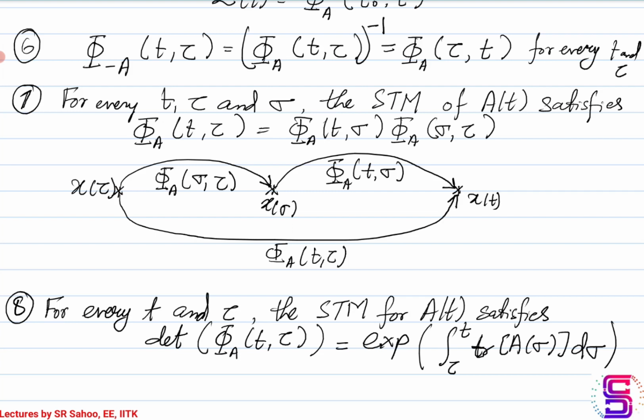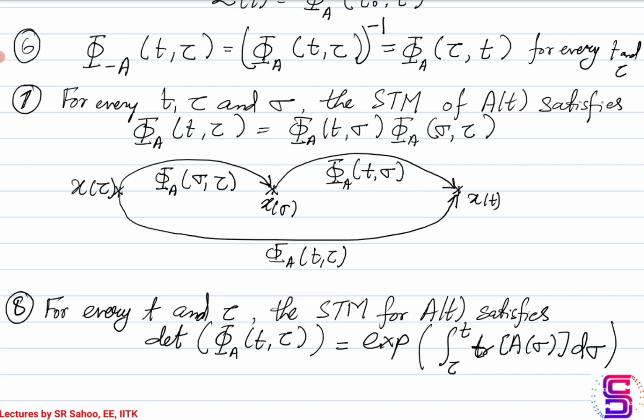Okay, you have the matrix A, calculate its trace and integrate over tau till t. Whatever you get becomes the exponent of e. This gives you the determinant of the state transition matrix.